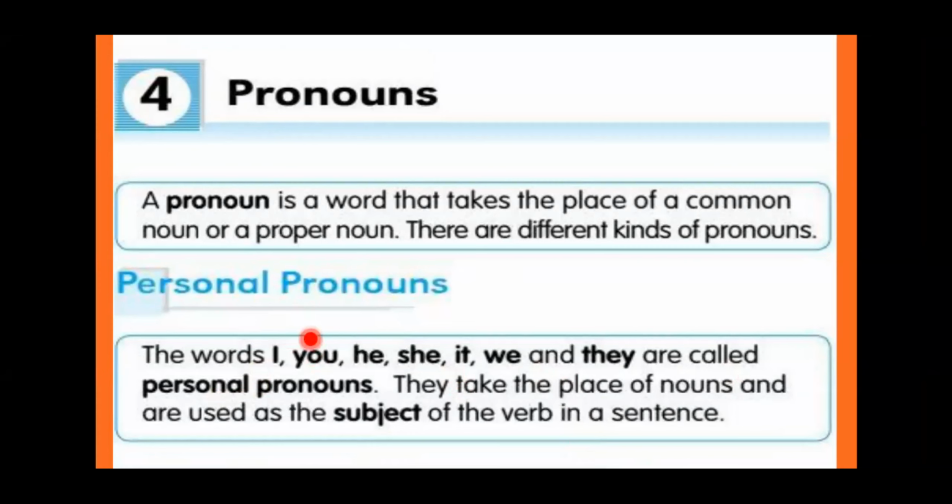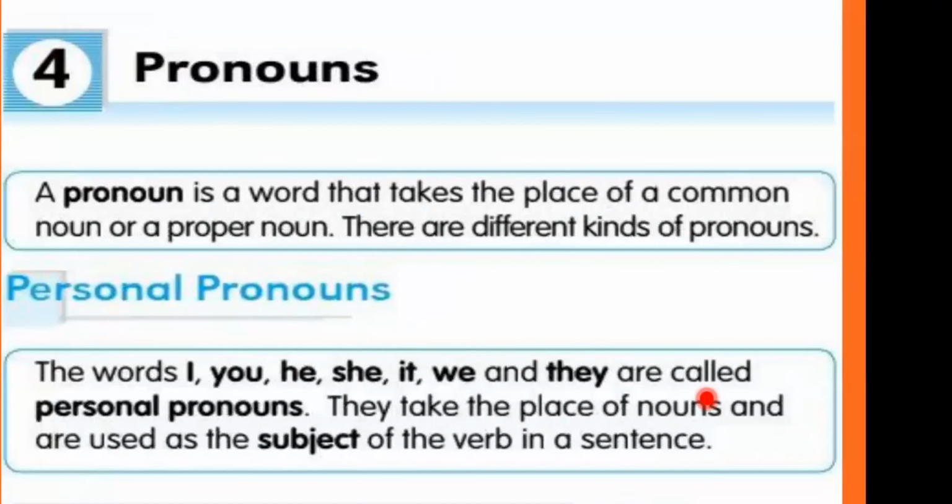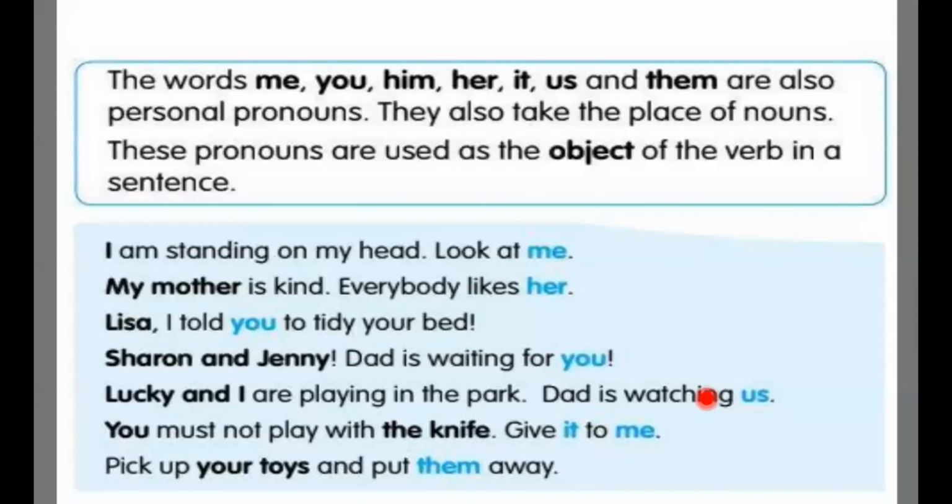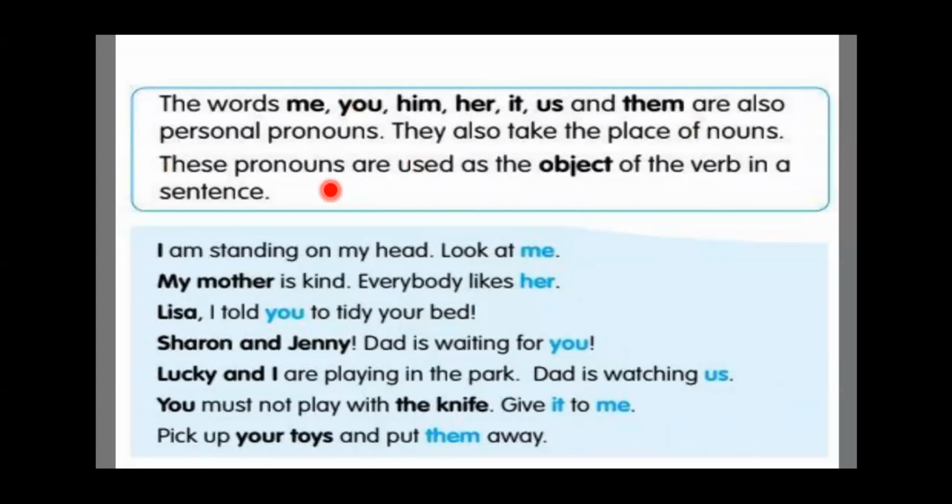Personal pronouns. The words I, you, he, she, it, we, and they are called personal pronouns. They take the place of nouns and are used as the subject of the verb in a sentence. Okay, now read object pronouns also. Object. The words me, you, him, her, it, us, and them are also personal pronouns. They also take the place of nouns. These pronouns are used as the object of the verb in a sentence.